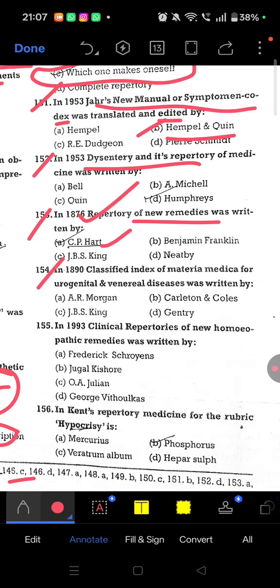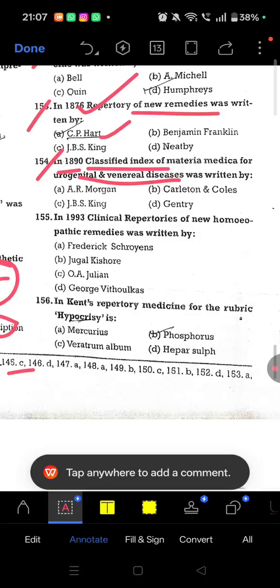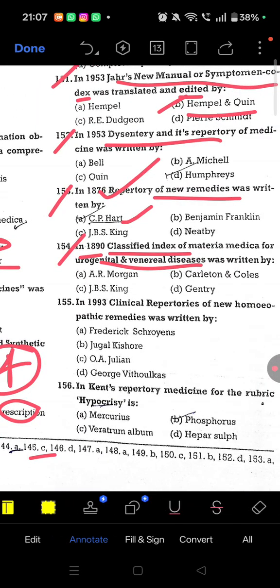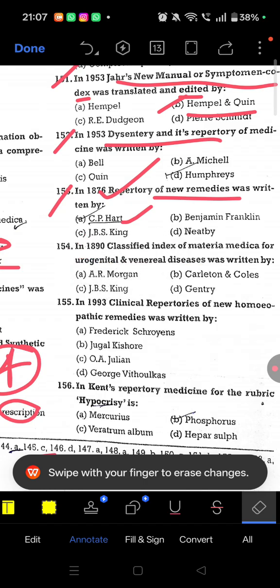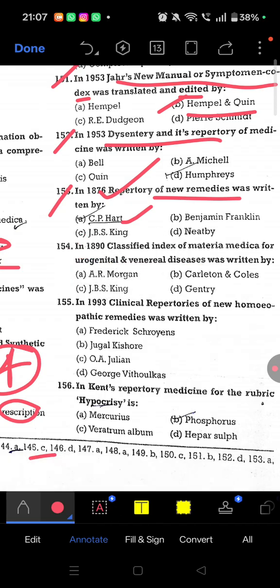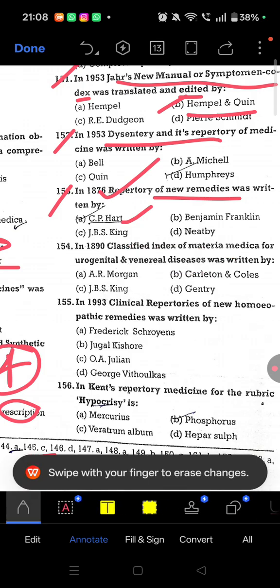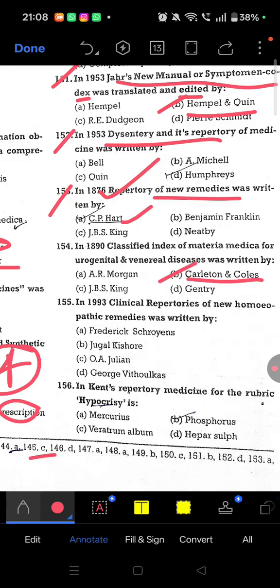Okay. Next, question 154. In the year 1890, classified index of materia medica for urogenital and venereal diseases was written by. So for urogenital, 154 answer is B, option B. So this question is also important, I think, because this particular repertory of urogenital and venereal disease was written by Carleton and Collis.